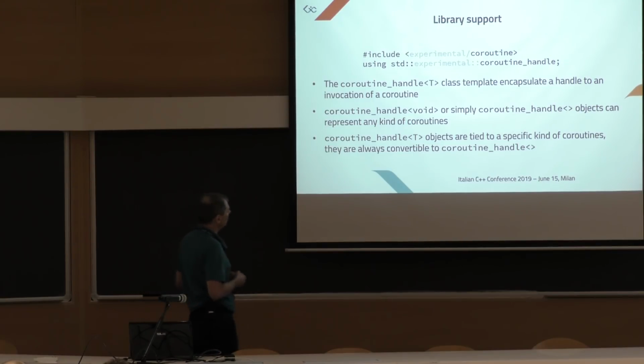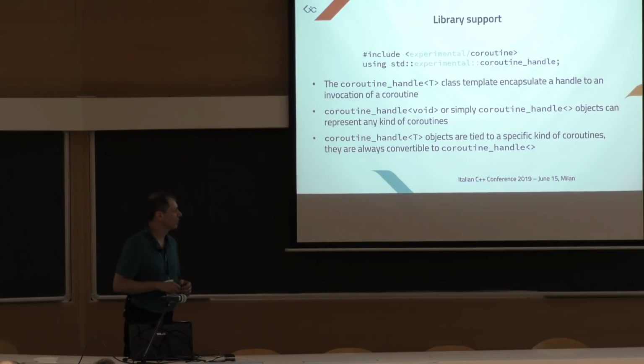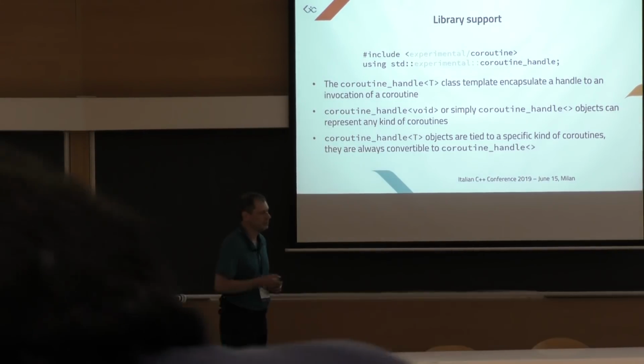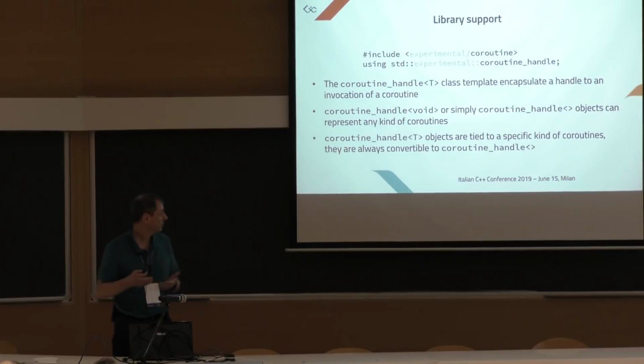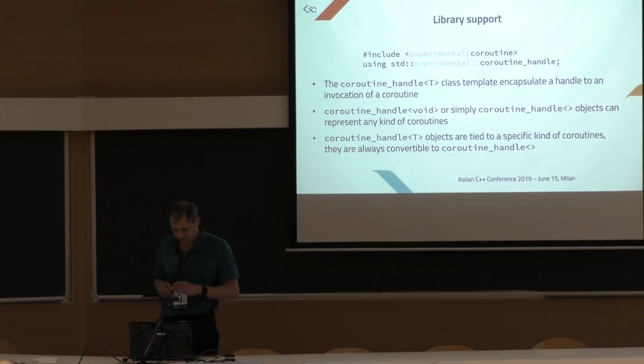What we need to know at the moment is that coroutine handle void, or simply without the type, since void is the default type here, can represent any kind of coroutine. If we specify a type here, then we are tying ourselves to a specific kind of coroutine. We will use both. The interesting part is that coroutine handle T is always convertible to coroutine handle void. So this is actually the most generic way to refer to a coroutine.